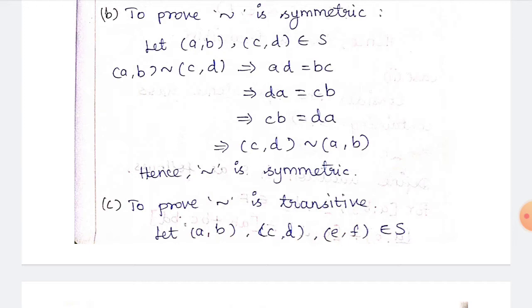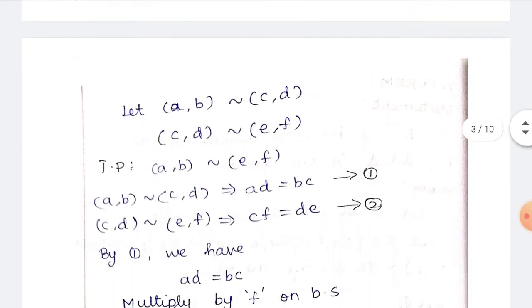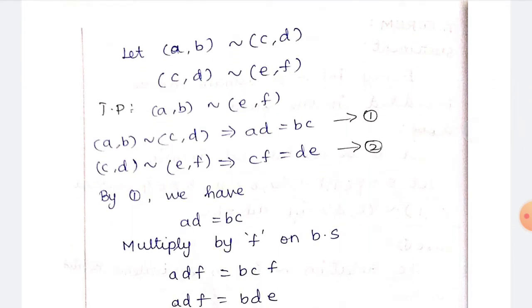That is, (a,b), (c,d), (e,f) belong to F. Here (a,b) is equivalent to (c,d) and (c,d) is equivalent to (e,f), and we have to show that (a,b) is equivalent to (e,f). So first, consider (a,b) is equivalent to (c,d), and (c,d) is equivalent to (e,f). We have to show that (a,b) is equivalent to (e,f).